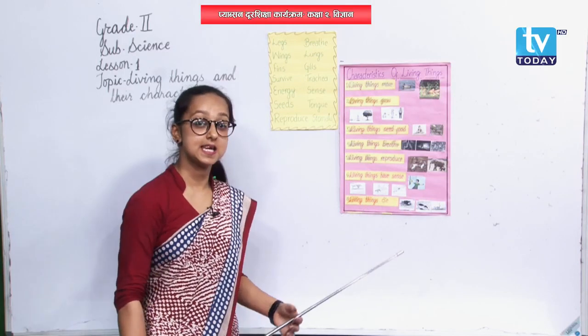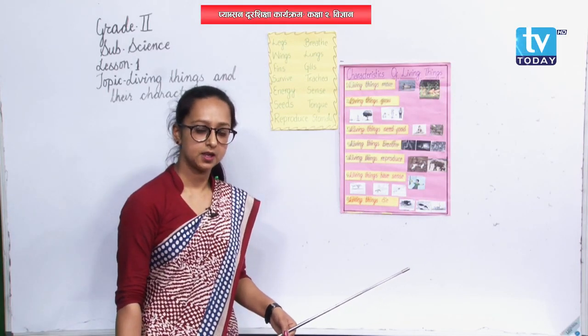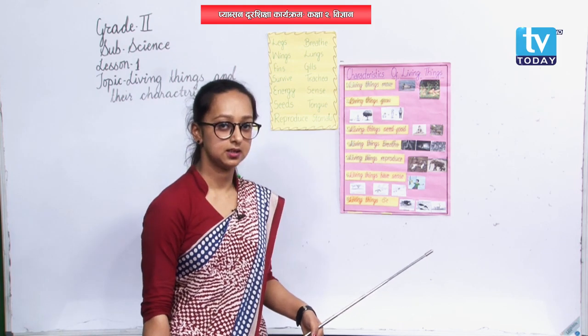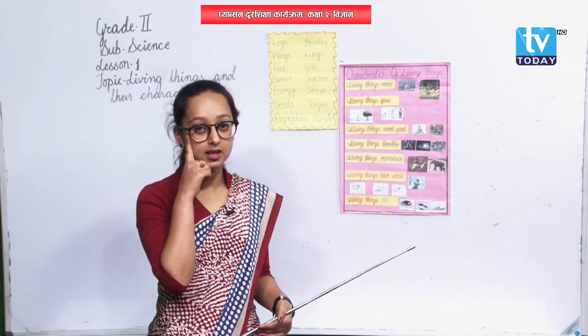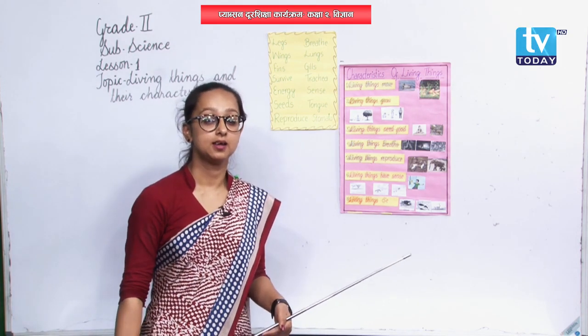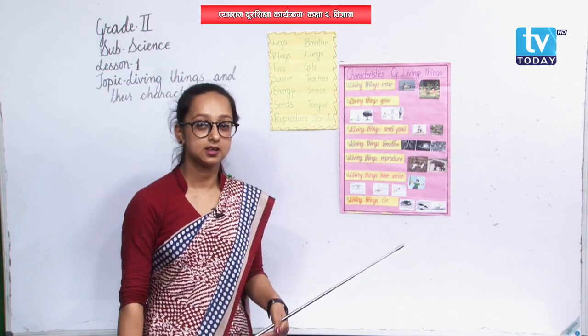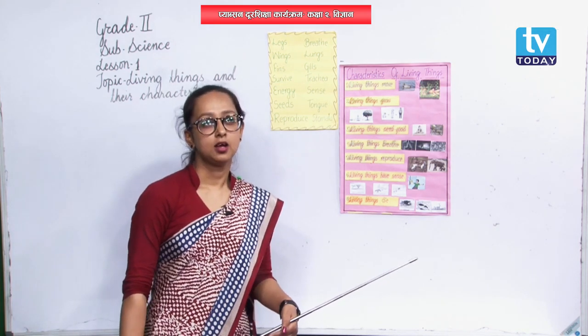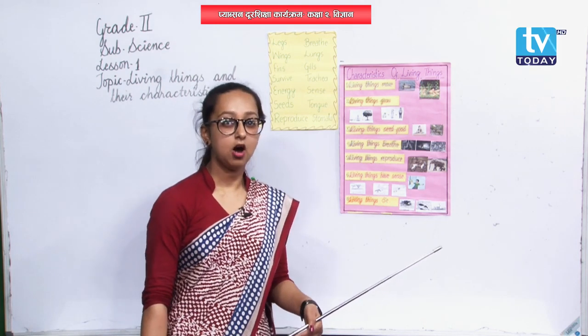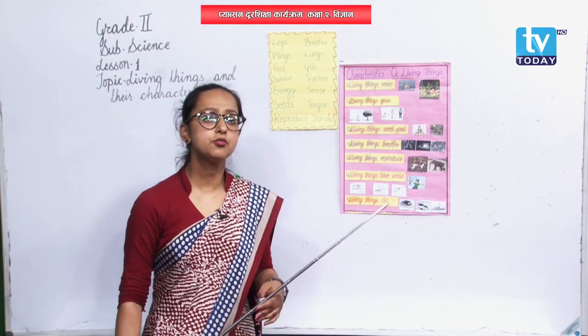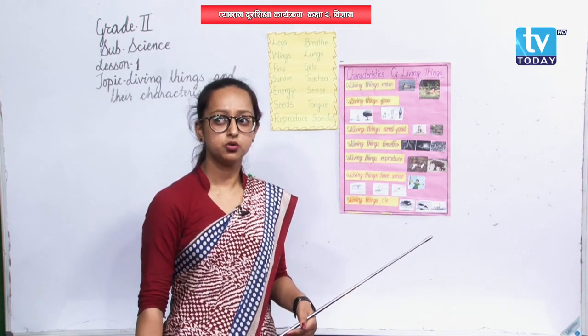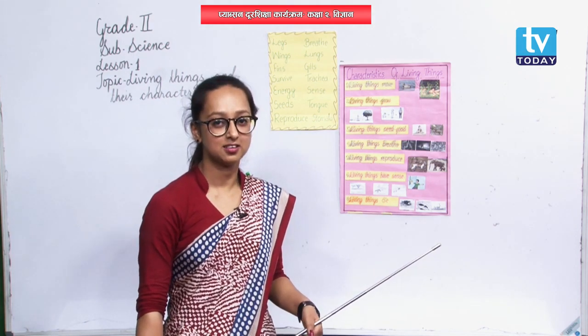Next, living things have sense. What do you mean by sense? To feel. We can feel something, isn't it? If somebody beats us, or while playing, if we fall down on the ground, do we feel hurt or not?